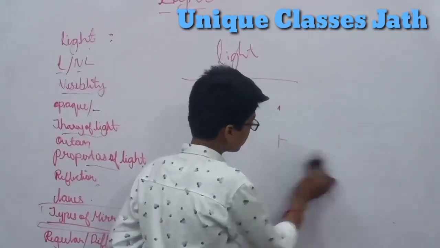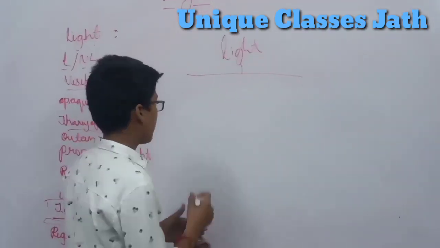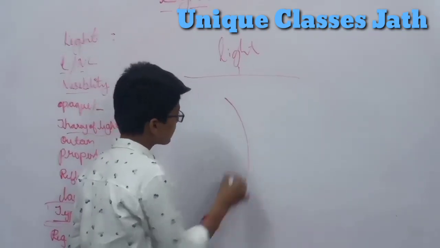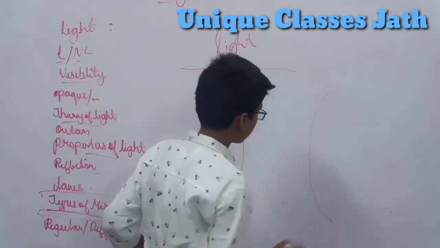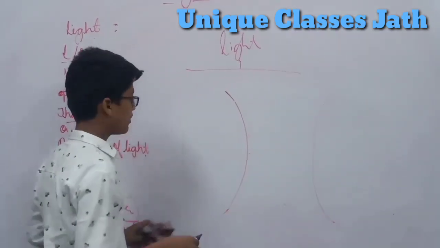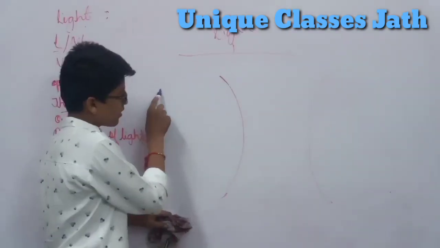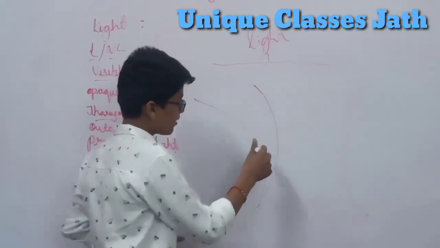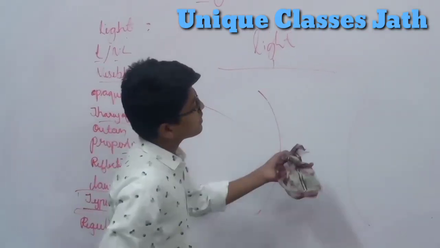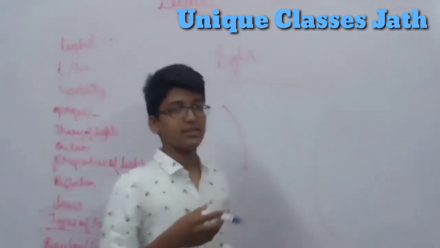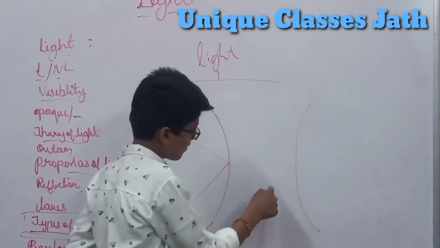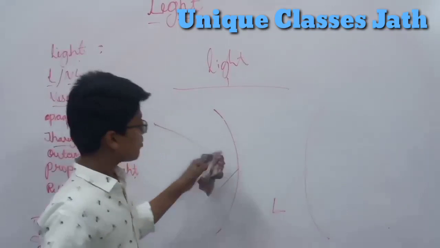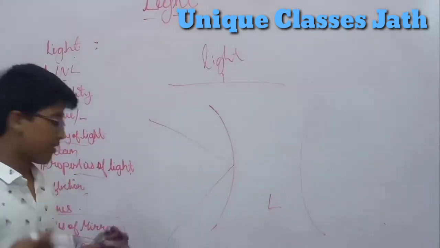Now we will see the next type of mirror, the spherical mirrors. There are two types of spherical mirrors: one is concave and one is convex. The concave mirror reflects light from its inner hollow surface, and the convex mirror reflects light from its outer bulging surface. The uses of these we will study in the later part.